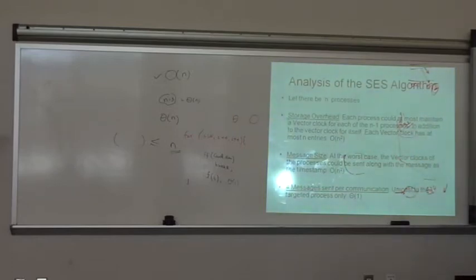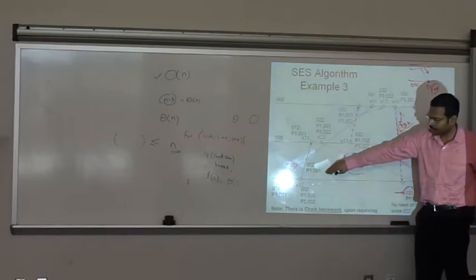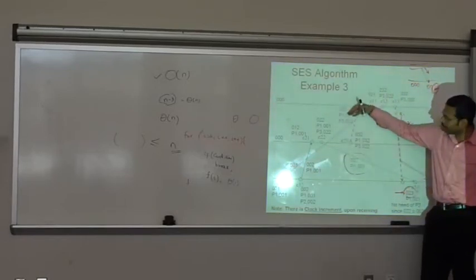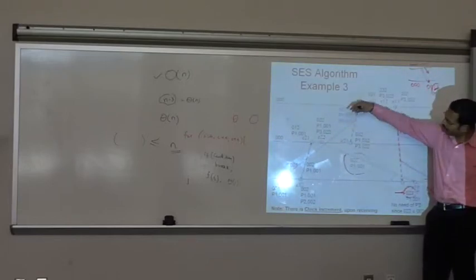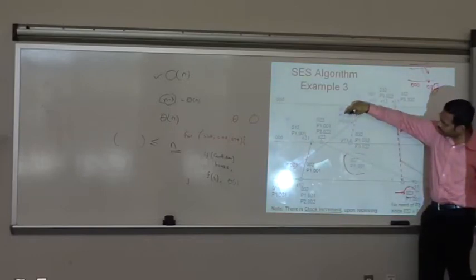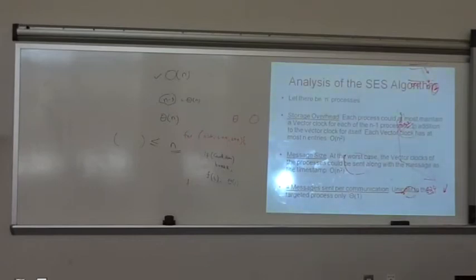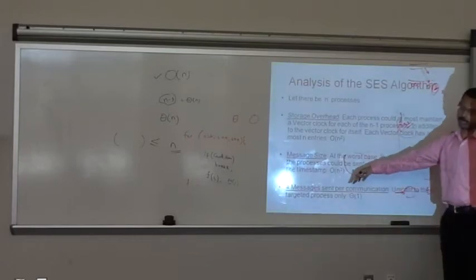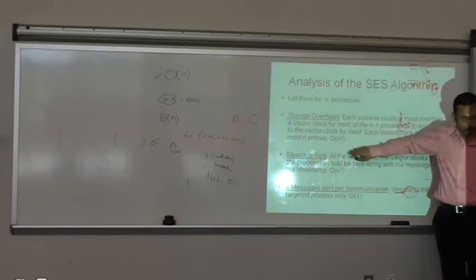Then the message size, again, is the amount of information that you are piggybacking each time. Some messages don't carry anything. Some messages may carry just one entry. Some messages may carry the information of all the processes, so it carries all the n minus 1 information. So in the worst case, you may be carrying information about all the processes, and each process has again an n integer clock. So that is again big O of n square. So the message size is big O of n square. It would be more correct to say big O of n square rather than theta of n square. Okay?